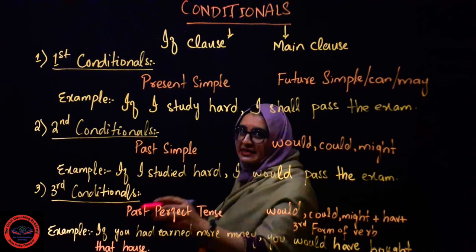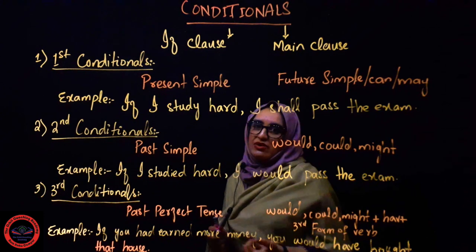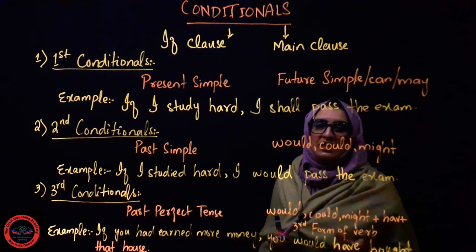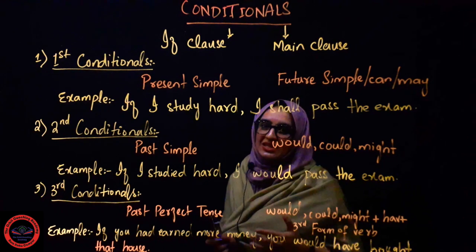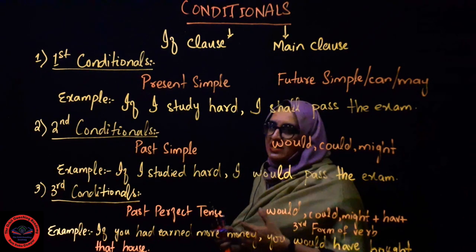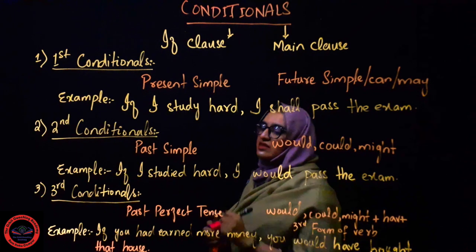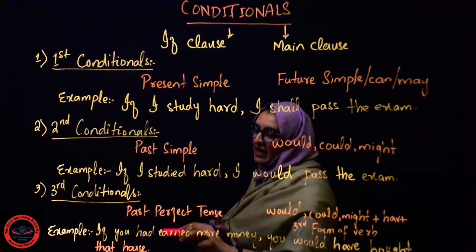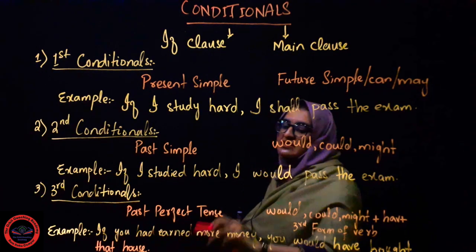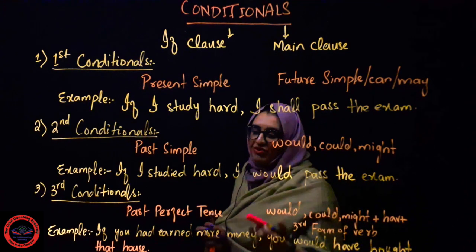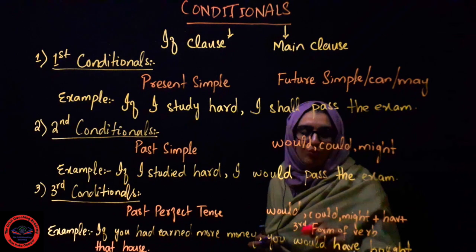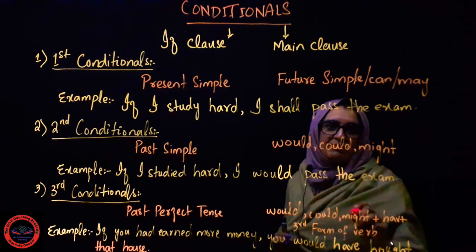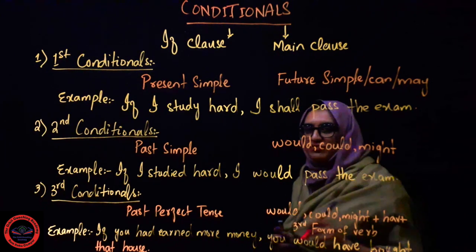And in third conditional, when we regret something or criticize something which might not happen in the present, past or future, we have to use had plus third form of verb, that is past perfect, in the if clause, and in the main clause we use would have, could have, might have plus third form of verb.